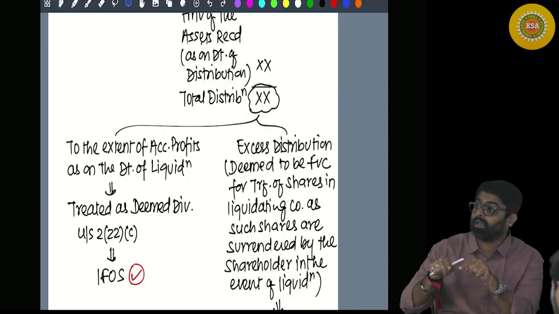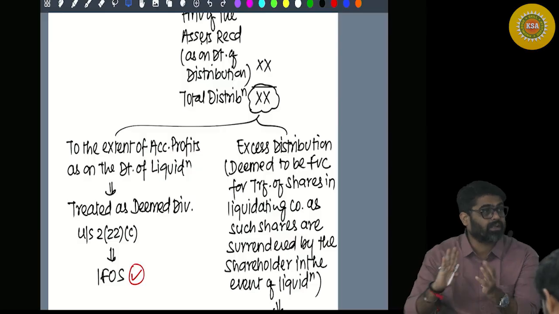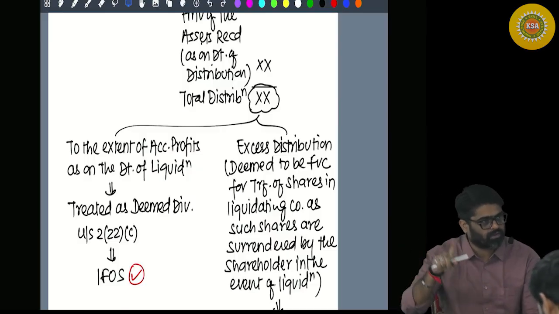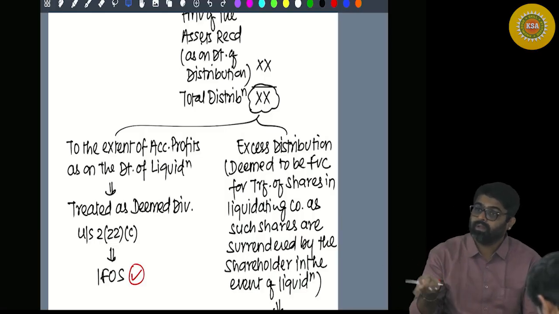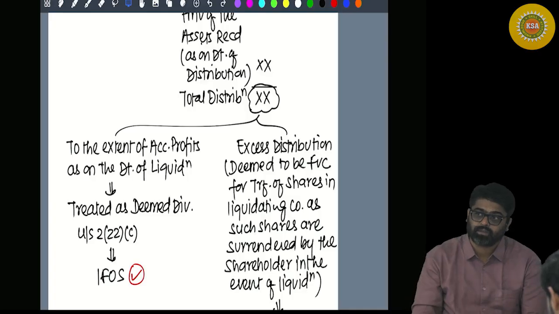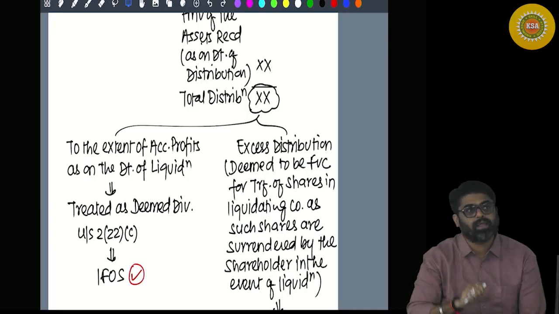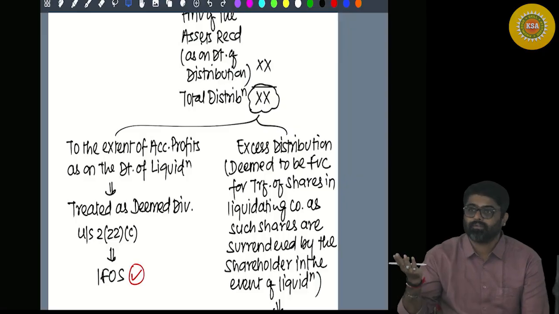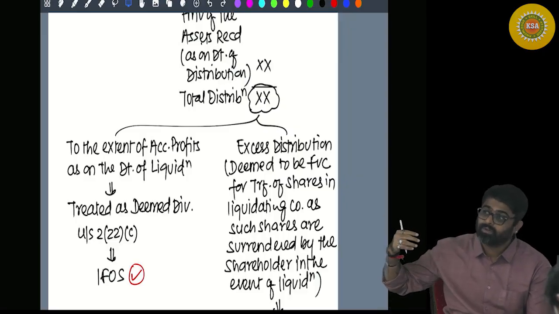So you will have to now see these shares which are getting transferred right now on liquidation, at how much cost you acquired them. So the cost of acquisition of those shares you are supposed to reduce to calculate the capital gains. Yes or no? But tell me, will that cost be indexed or without indexation? Depends on the period of holding. So what will be the period of holding of these shares? It will start from date of allotment and end on date of surrender, the date of giving the shares to the company?